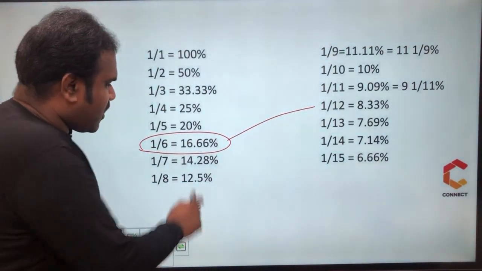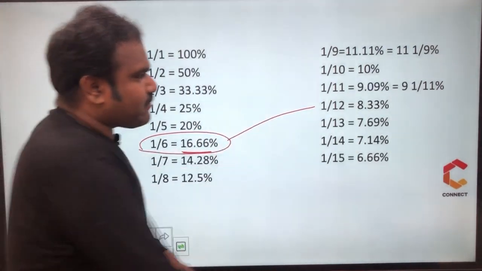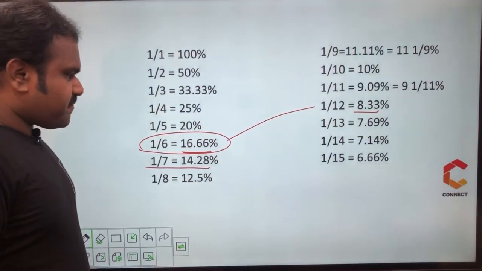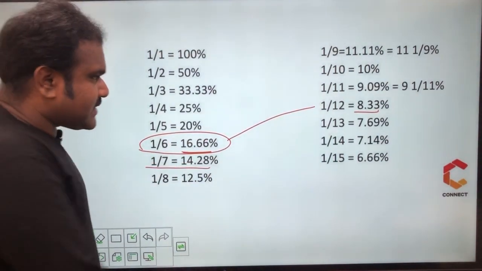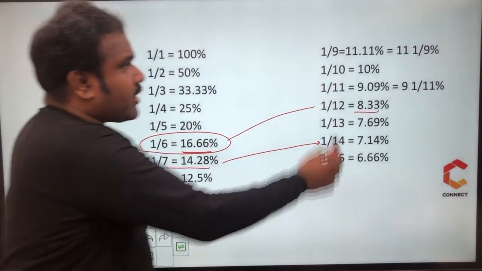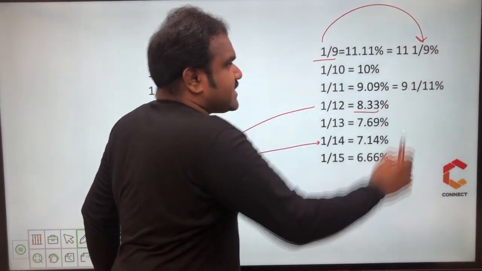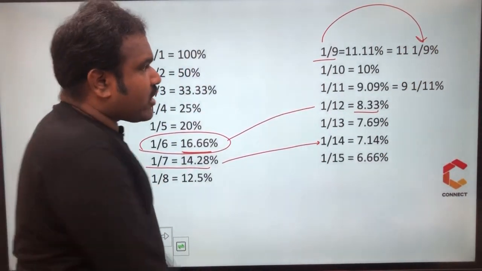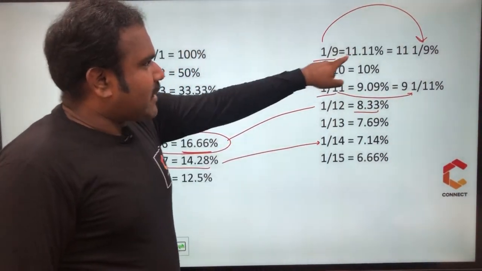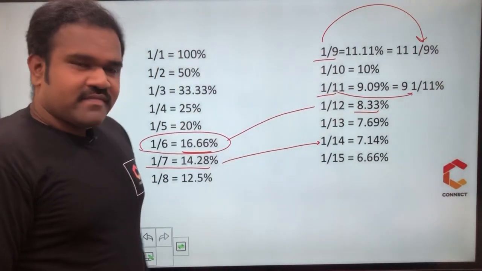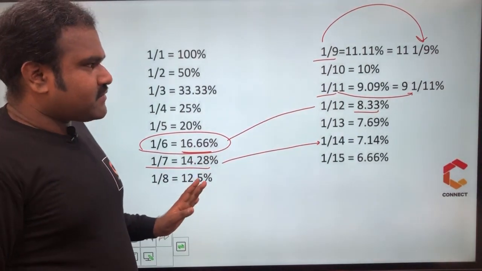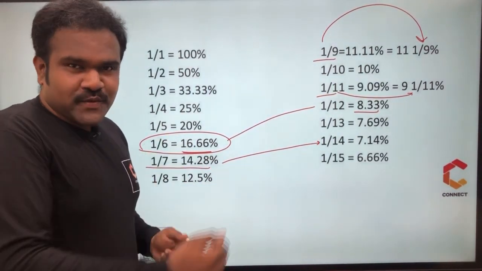Do you all agree? So what is half of 16.66%? Nothing but 8.33. Similarly, half of 1 by 7 is 1 by 14. So 14.28, half of 14.28 is exactly 7.14%. Clear? And 1 by 9 is 11 1 by 9% if you write it as a mixed fraction. Similarly, 1 by 11 is 9 1 by 11%, exactly the inverse. 11.11%, this is 9.09%. Keep all these values in mind, memorize this. You must be very clear with all these values. I will show you some examples of how this will be used.